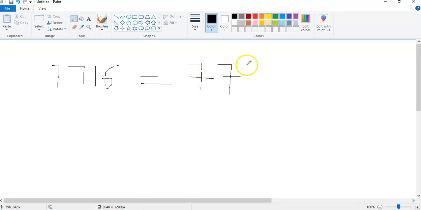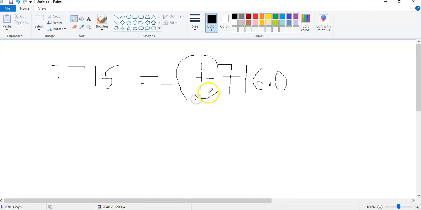So 7716, there is 0.0 here. Now, the law of standard form says that the decimal should come after the first non-zero digit at the left. Okay, so at the left.